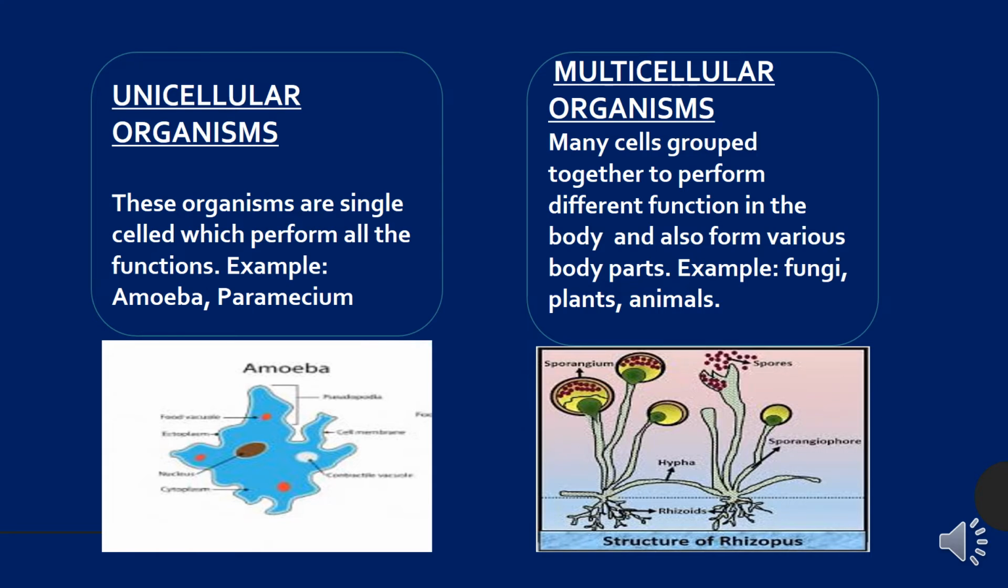Unicellular organisms have only one cell, and all the functions are performed by this one cell only. Clear? And the multicellular organisms have more than one cell. There is a group of cells which make tissue, organ, and organ system. There can be any type of cellular organization: tissue level, organ level, then organ system level. So there is complete division of labor.